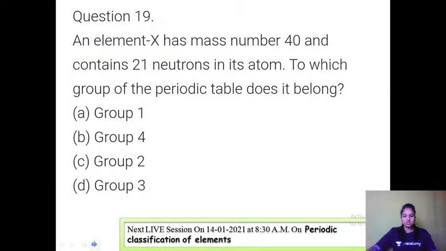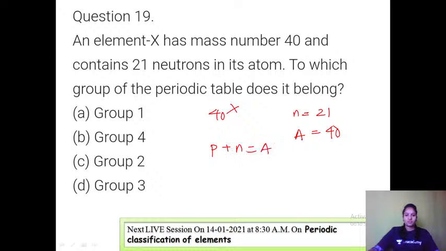Last two questions. An element X has an atomic number of 40 and contains 21 neutrons. Mass number is given as 40. To which group of the periodic table does it belong? First we should know this formula: P plus N is equal to A, that is, mass number equals number of protons plus number of neutrons.